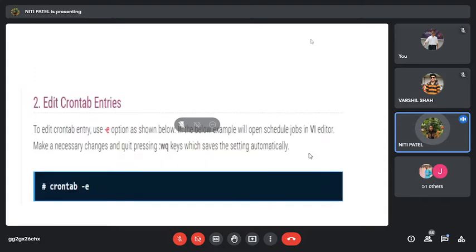So this is how you first create the file. You write the commands into it. After that, you put it into a crontab command. If you want to edit, you use this particular option for editing. Now, when I am talking about that VI editor, it operates in 3 modes: input mode, command mode, and insert mode. Input means you are entering into the file. Insert means you are typing into the file. And command means you have finished the typing and you will give the commands now.